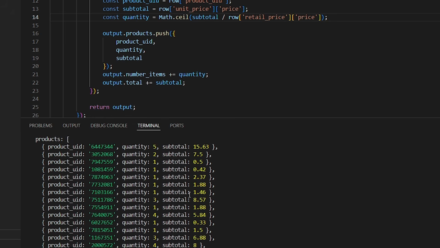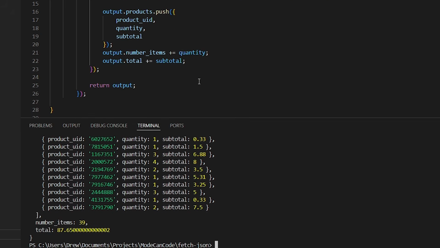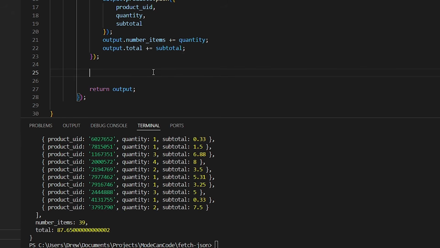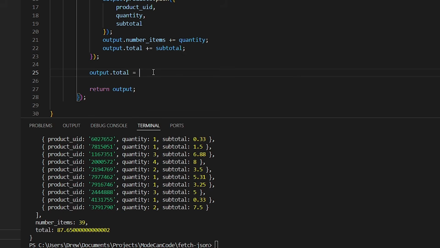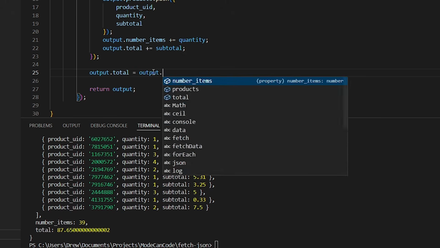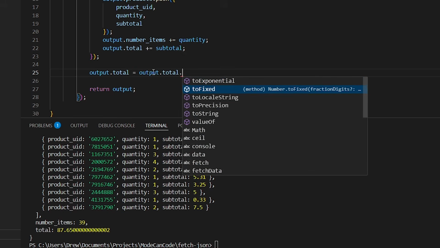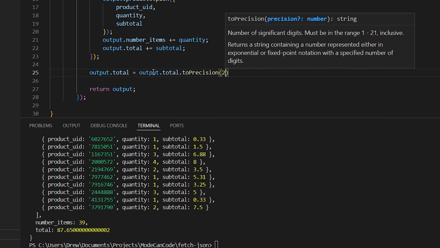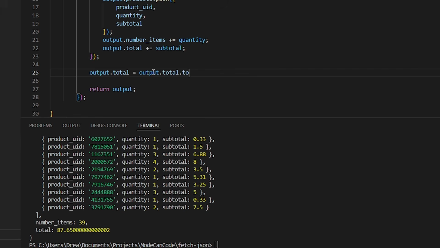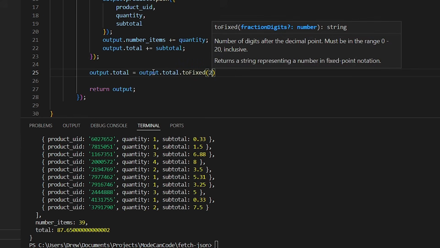If you really wanted to be fancy, we could round this value to 2 decimal places. outputs.total equals outputs.total.toFixed, I think it's toPrecision. No, that's not toPrecision, toFixed.